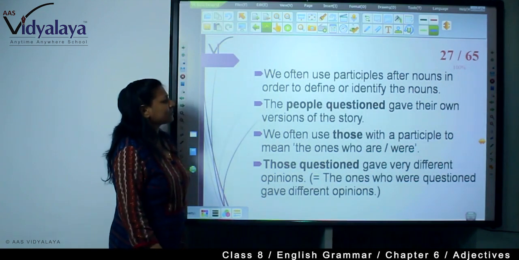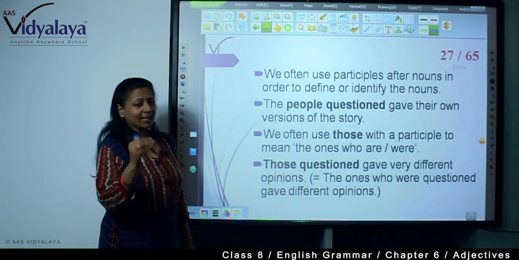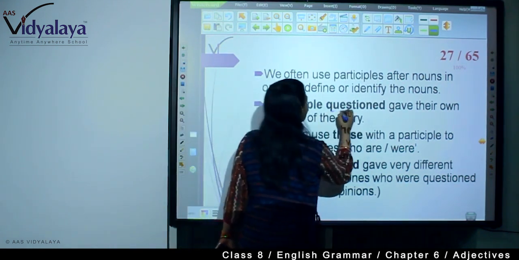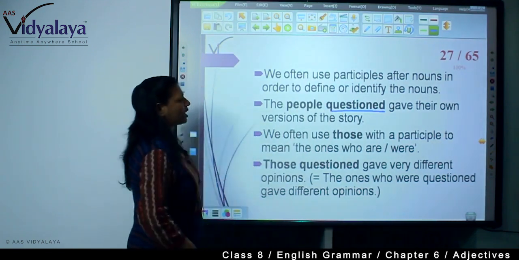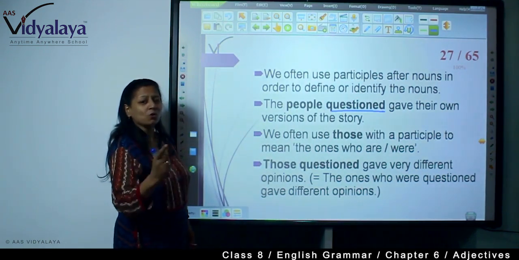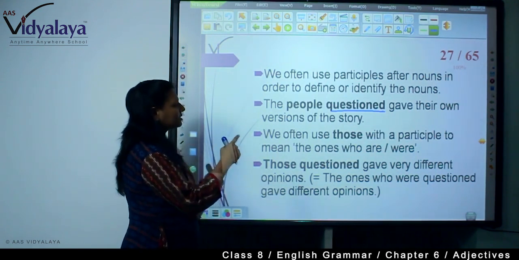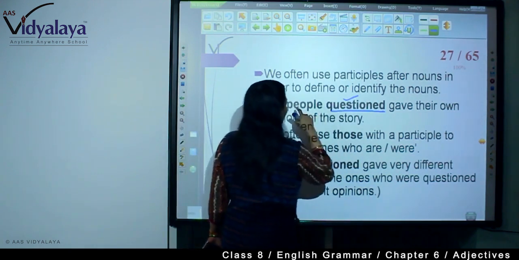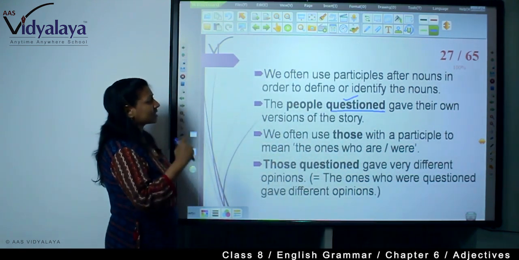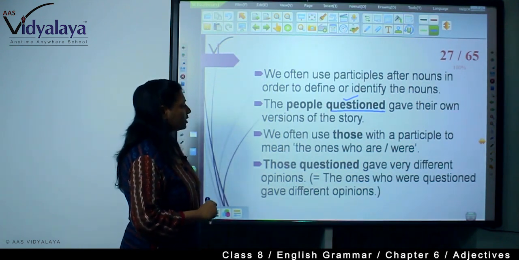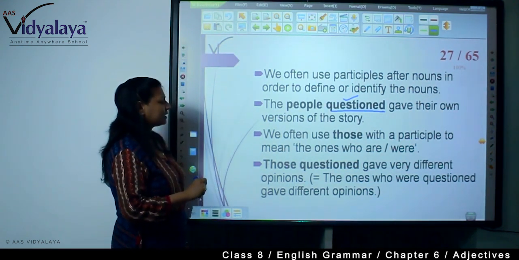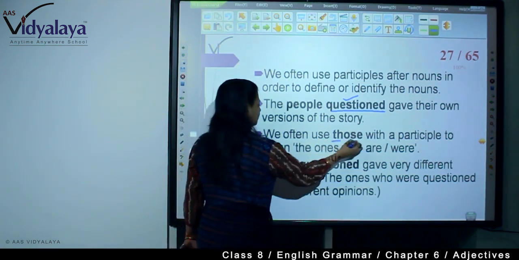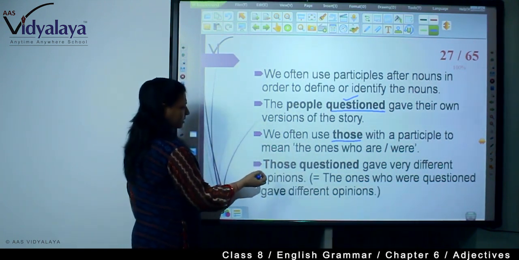We often use participles after nouns in order to define or identify the nouns. The people questioned, see here, the adjective is after the noun to identify or to qualify. The people questioned gave their own version of the story. So here the adjective is after the noun, right? This is a participle adjective. We often use those with a participle to mean the ones who are or who were. For example, those questioned.